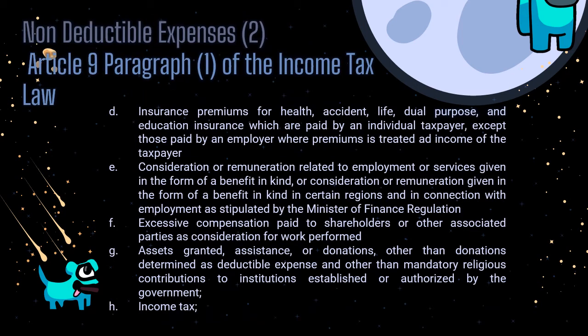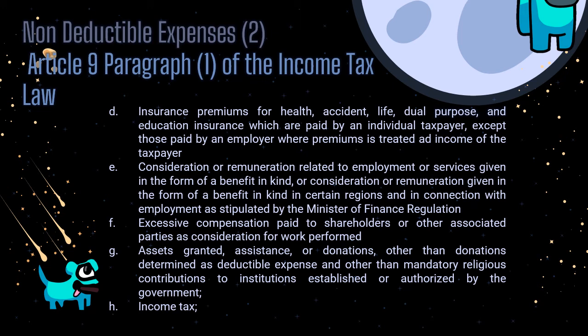And next, for non-deductible expenses, there are insurance premiums for health, accident, life, dual purpose, and education insurance, which are paid by an individual taxpayer, except those paid by an employer, where premium is treated as income of the taxpayer. And next, consideration or remuneration related to employment or services given in the form of a benefit in kind, or consideration or remuneration given in the form of a benefit in kind in certain regions and in connection with employment, as stipulated by the Minister of Finance regulation.